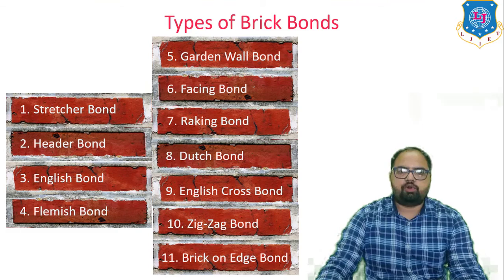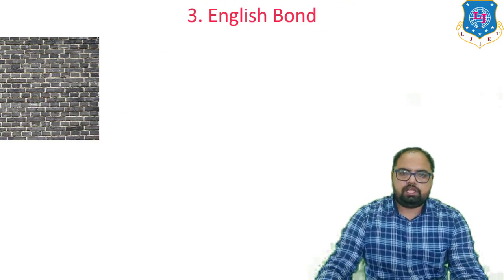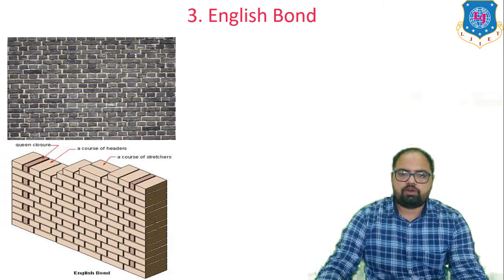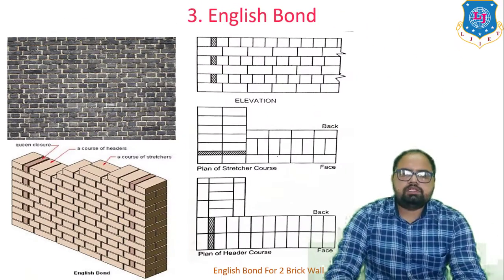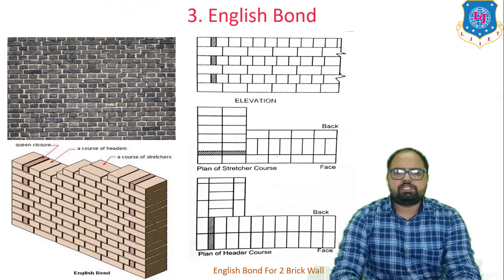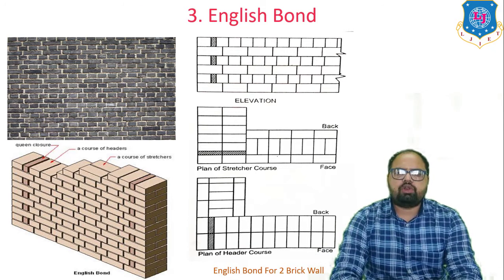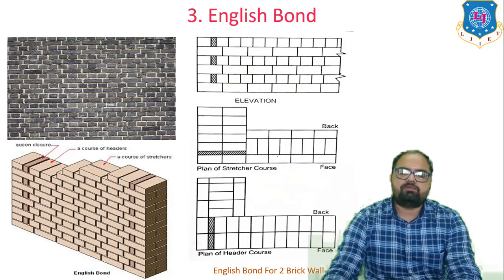Next is the English bond. English bond is the strongest for walls thicker than 1/2 brick. It consists of alternate courses of headers and stretchers. These English bonds are not so attractive, and not more economical as full bricks are used, but they require less mortar. Construction is very easy, and each course presents a different appearance on the front and back face. This bond is of single type.